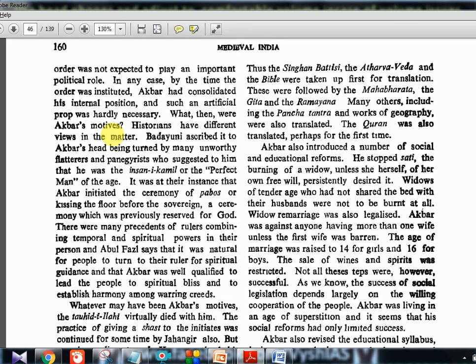Okay, so this is what the historian is trying to tell. Like many things were happening, but it was less in number and all those things.